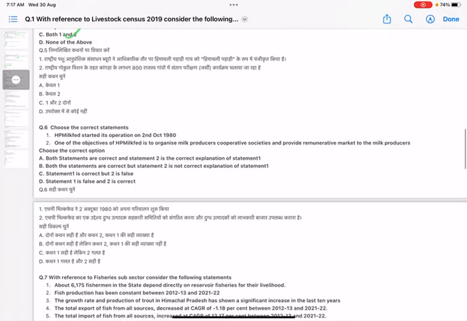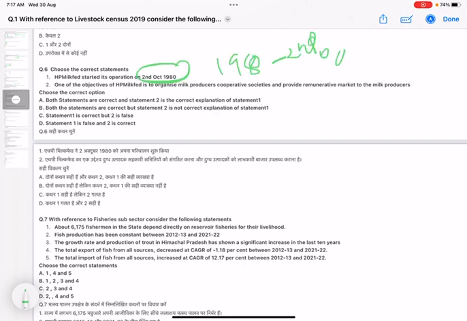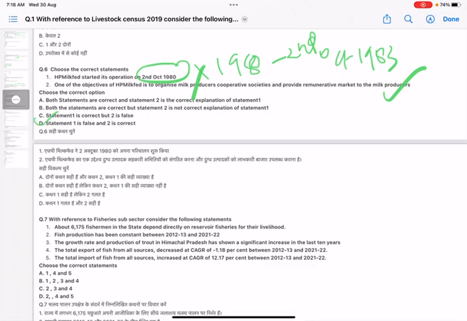Question number 6. It is about HP Milkfed. The first statement says Himachal Pradesh Milkfed started its operation on 2nd October 1980, and the other statement is about its objective. Let's check the first statement. It was registered in 1980 but started its operation on 2nd October 1983. So this statement is incorrect. Its objective is to organize milk producers' cooperative societies and provide a remunerative market to the milk producers of the state. This statement is correct. So statement 1 is incorrect and 2 is correct. That is, option D is your right answer.